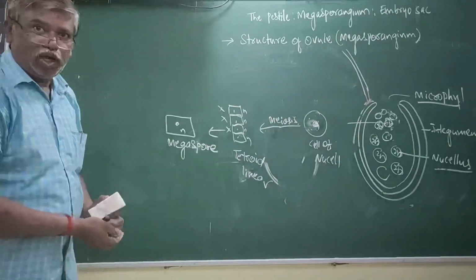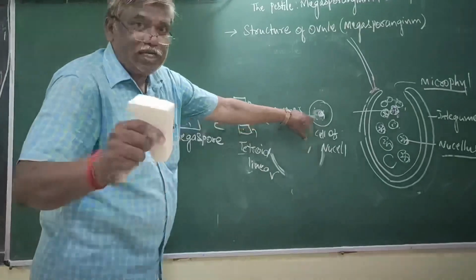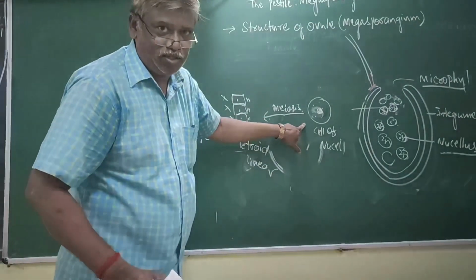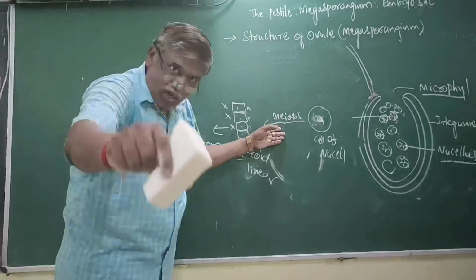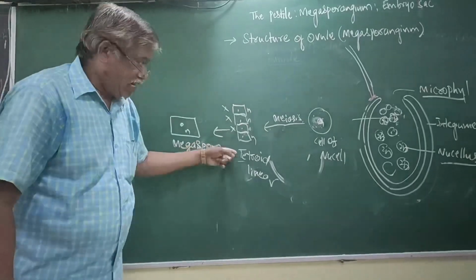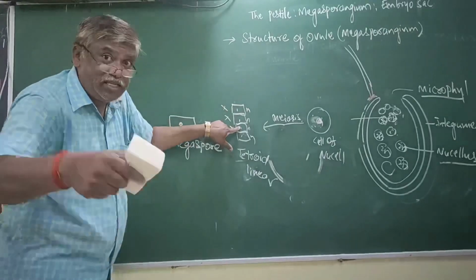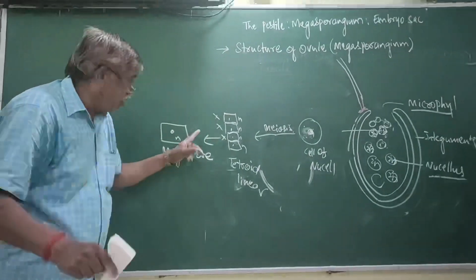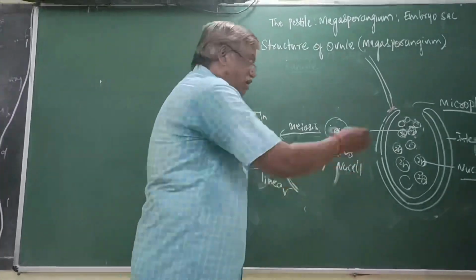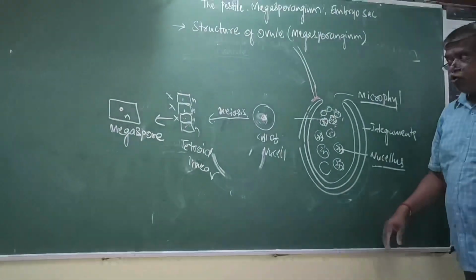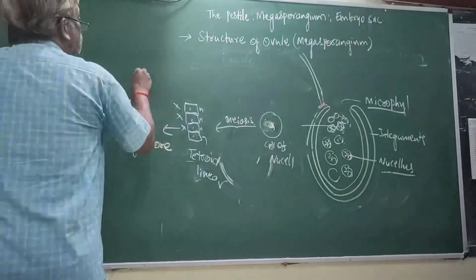Megaspore. Now, what is it? A single cell of nucellus, which is present in the ovule, undergoes meiosis and forms a linear tetrad. After that, these 4 cells are separated, 3 are degenerated and finally become one cell as megaspore. Now, this all mechanism occurs in this body. Now, this is called as Megasporogenesis.